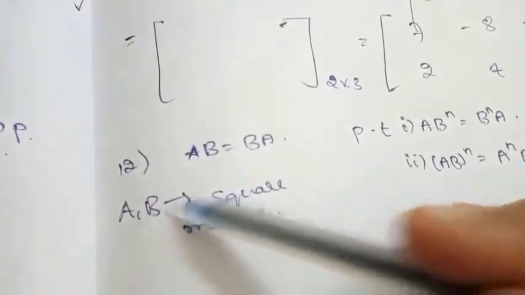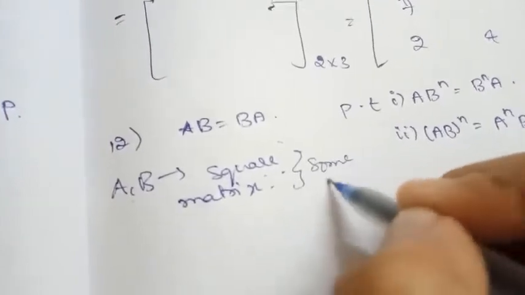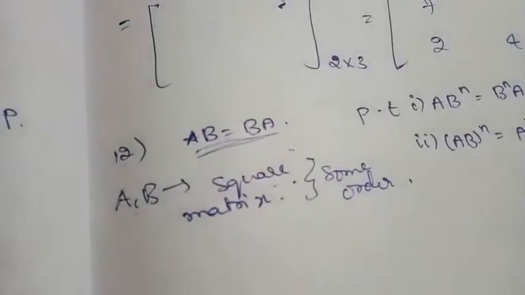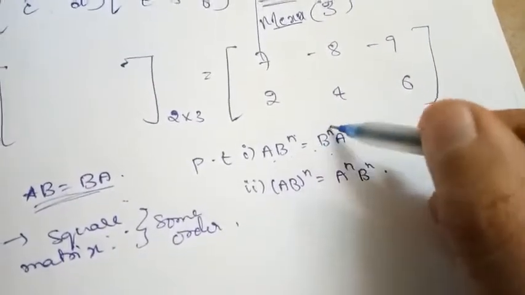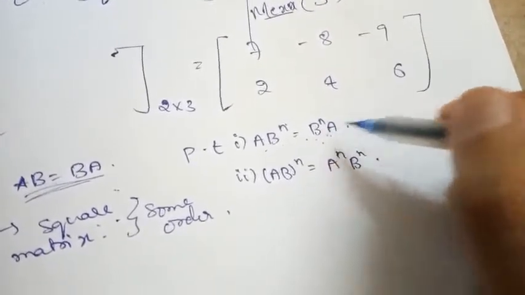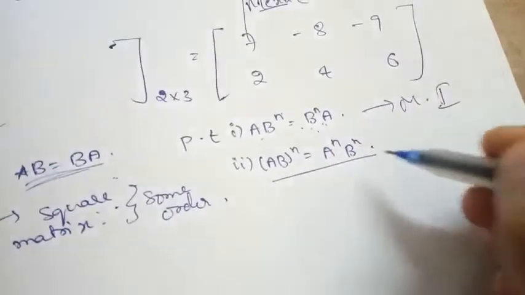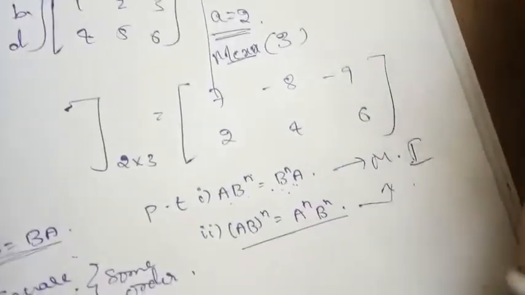They have given that A and B are square matrices of some order, with the condition that AB is equal to BA, and we need to prove that (AB) power n is equal to B power n into A by mathematical induction. And further we need to prove that (AB) whole power n is equal to A power n into B power n, both by mathematical induction.